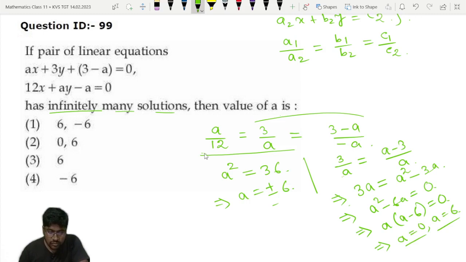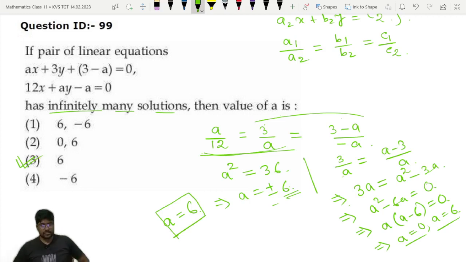So the first two relations are giving us two values for a, plus 6 and minus 6, and the last two equations are giving us the values 0 and 6. So which value is common? 6 is common in both. So a is equal to 6. The value of a equal to 6 will be the correct answer. So option number 3 is the correct answer for this question.